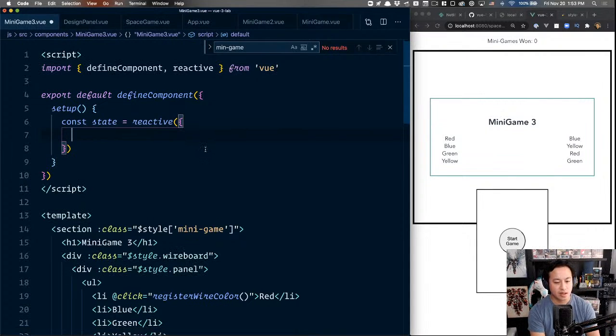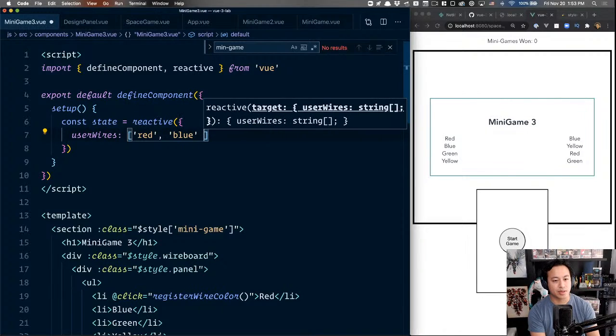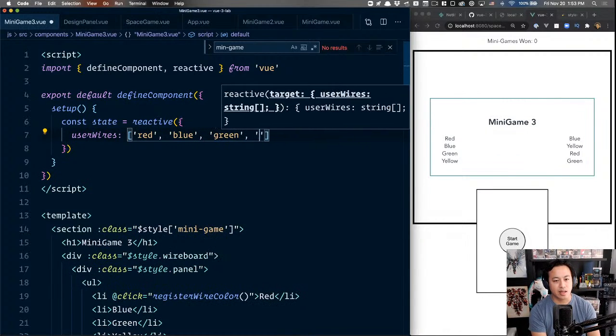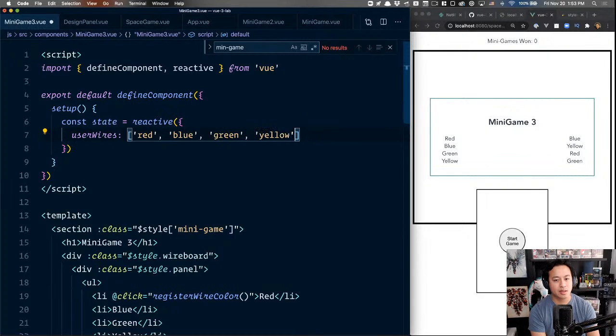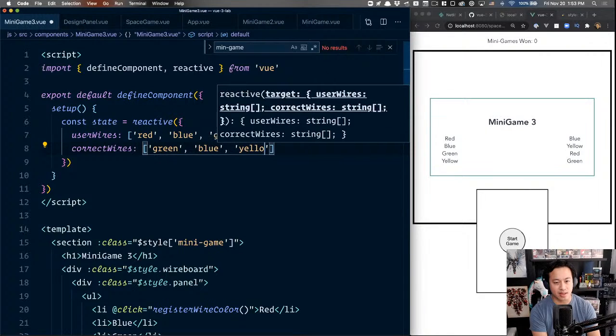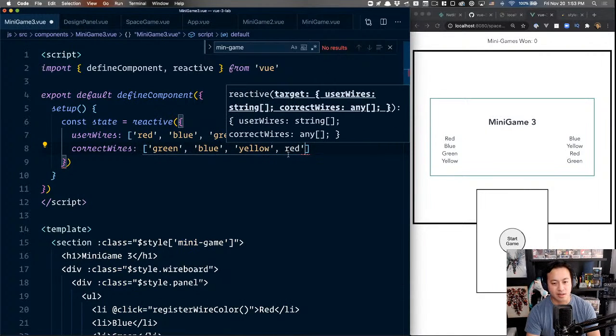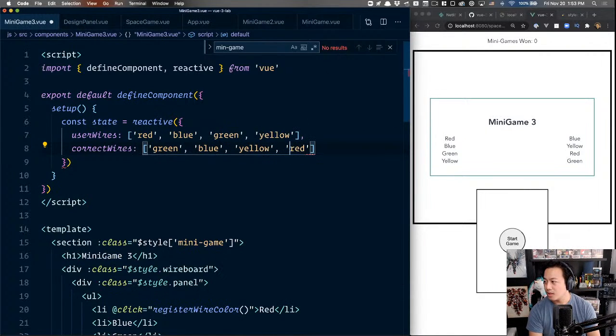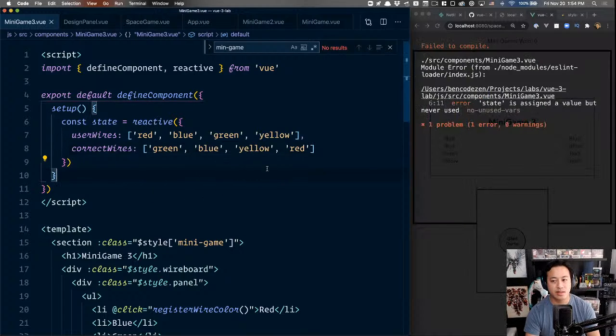And then from here, I'm just going to say user wires. I'm just going to call it very simply that. And so it'll be red, blue, green, green and yellow. And then might as well, while we're at it, say correct wires. And then I'm just going to choose something random again: red, blue, yellow, red. Okay, so now we have these two properties.